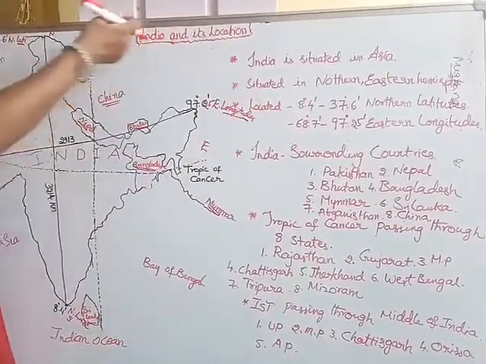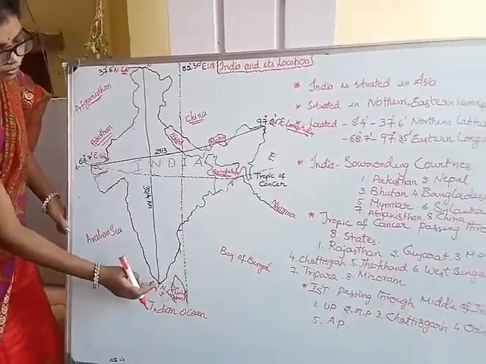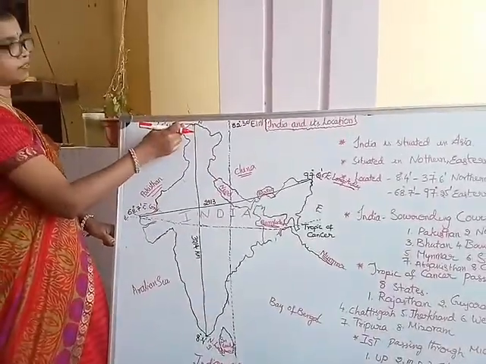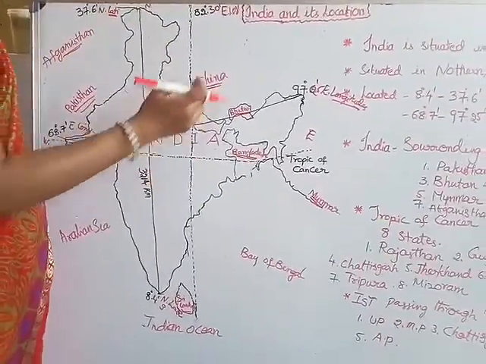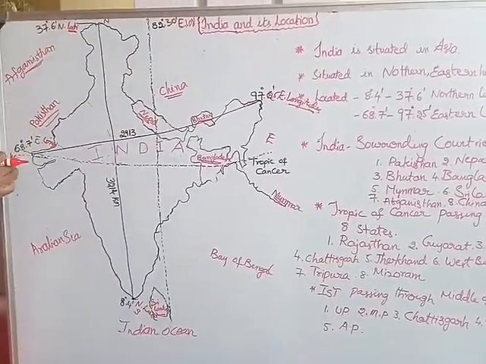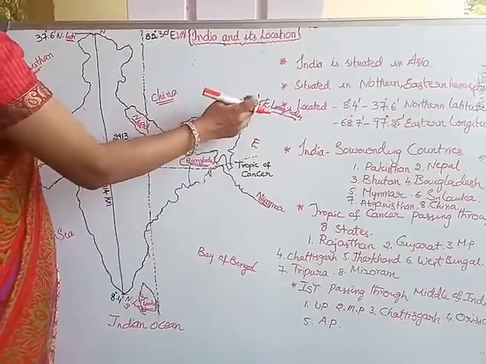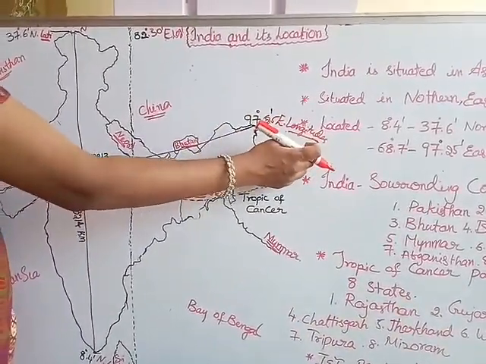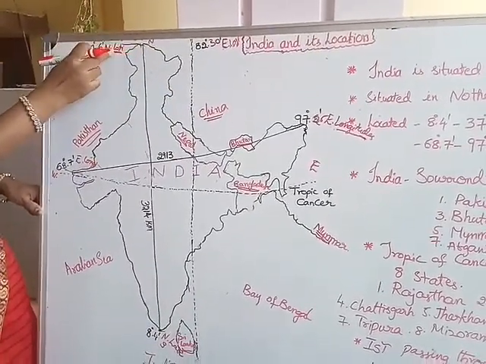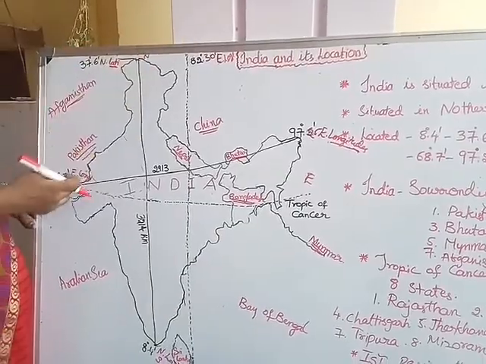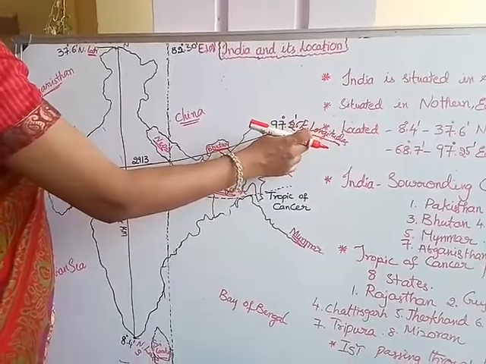Let us see. Now I will show that it is 8.4 minutes northern latitude. Here we can see from here to 37.6 minutes northern latitude, and India is situated in the eastern longitudes. If you see, that is 68.7 minutes eastern longitude and 97.25 eastern longitude. Is it clear? India is located from 8.4 to 37.6 northern latitudes and 68.7 minutes to 97.25 eastern longitudes.